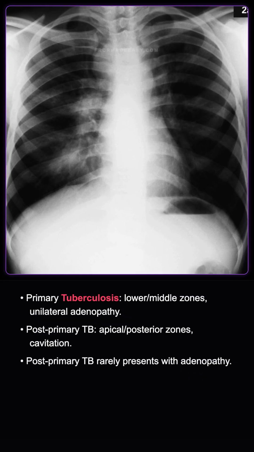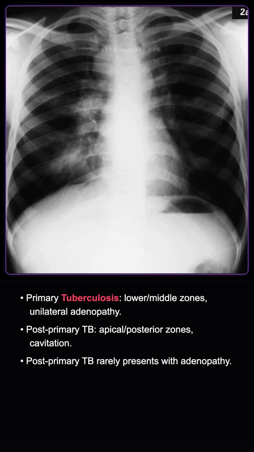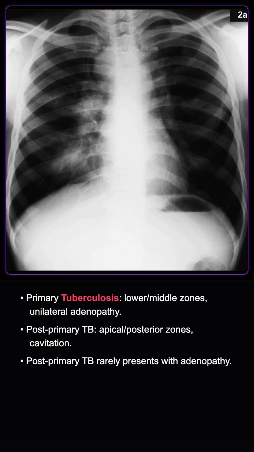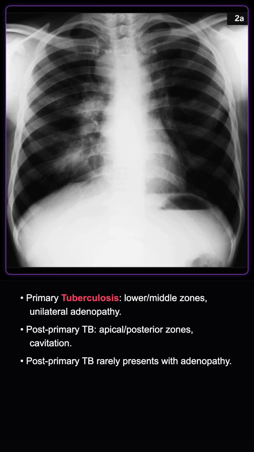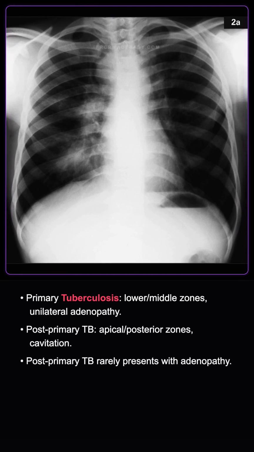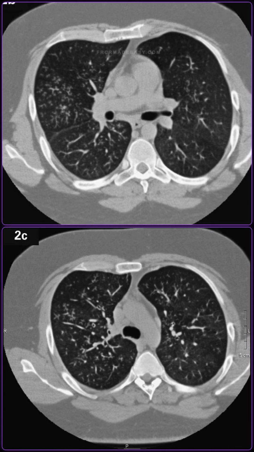Post-primary TB typically affects the apical and posterior segments of the upper lobes, manifesting with cavitation, fibrosis, empyema, and mycetomas, while adenopathy is not a major feature. Let's look at the cross-sectional imaging.